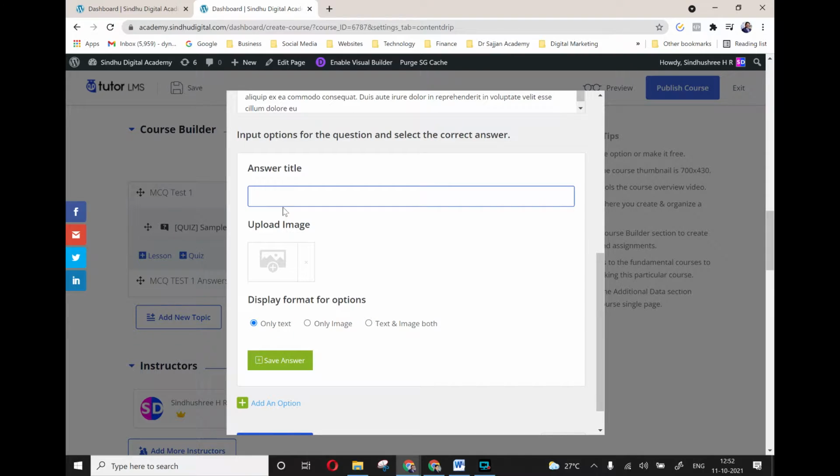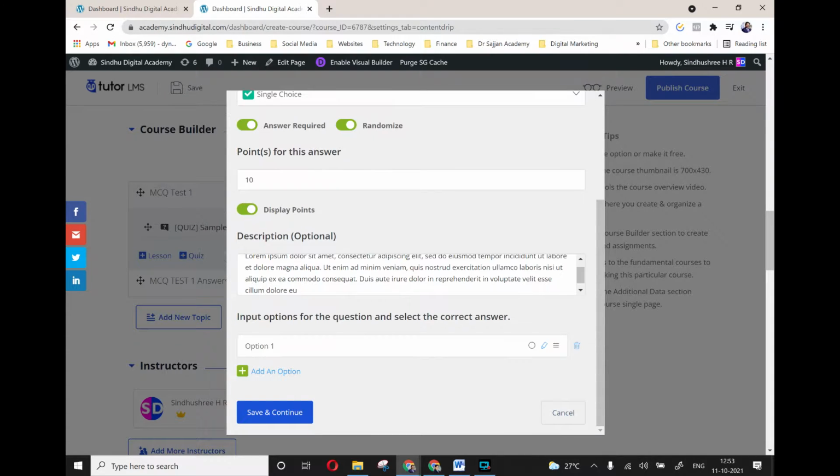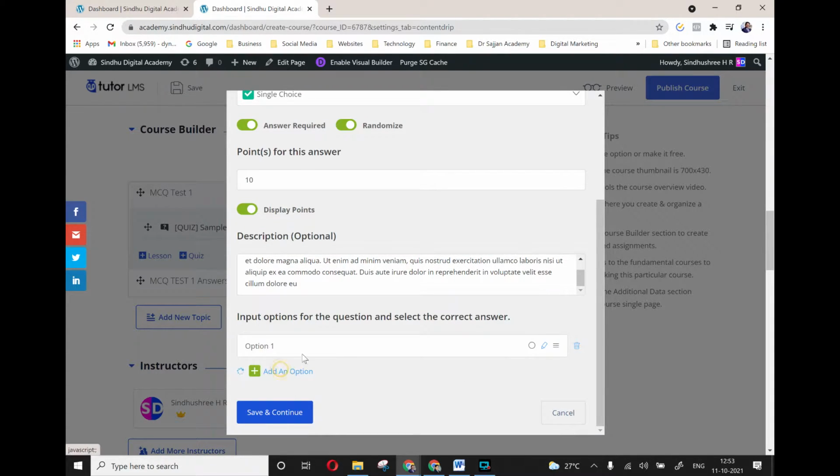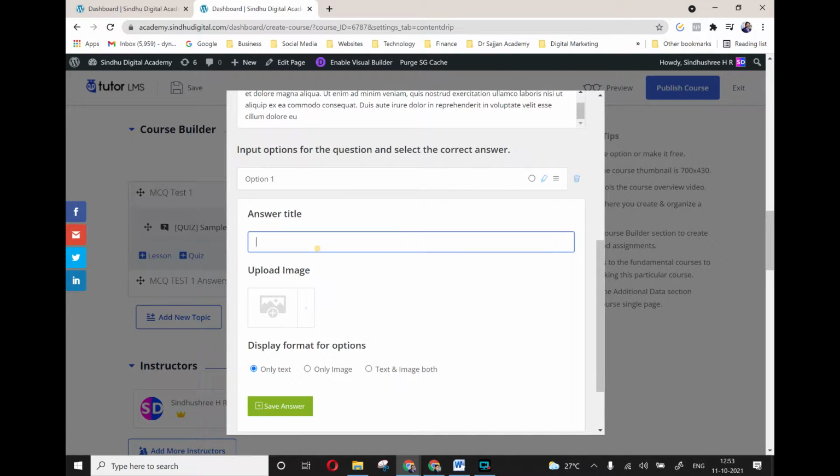So now I'll put it as option 1, okay. I'm using only text here. You can use only image, or image and text both. So let me save this. So this is option 1, right? Let me go and make an option 2.